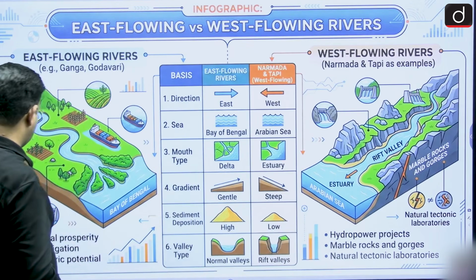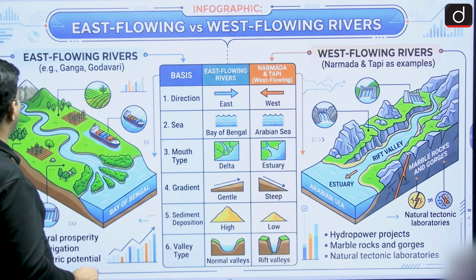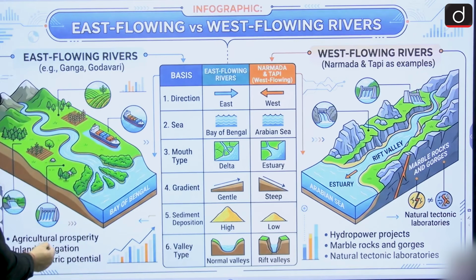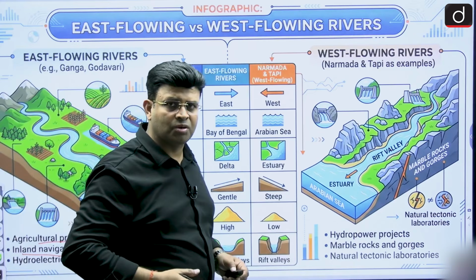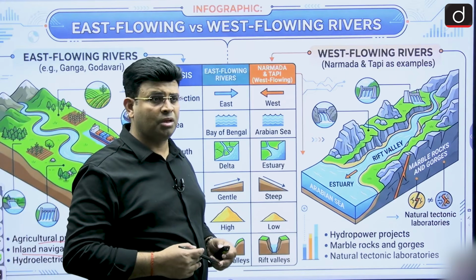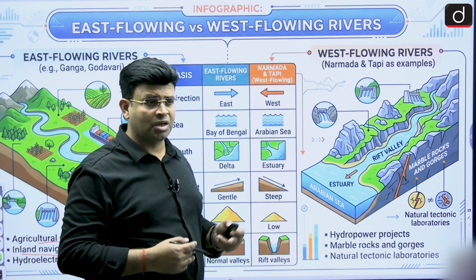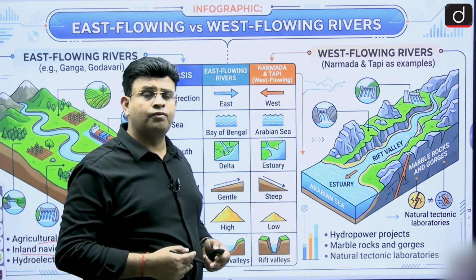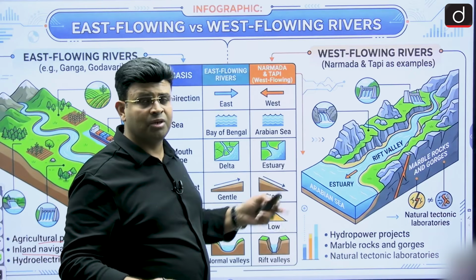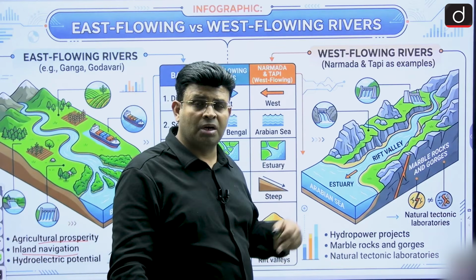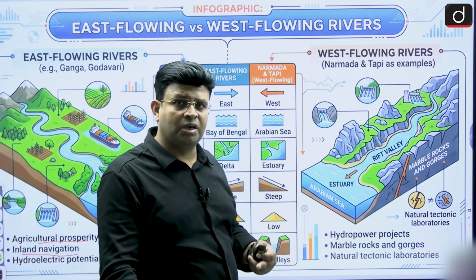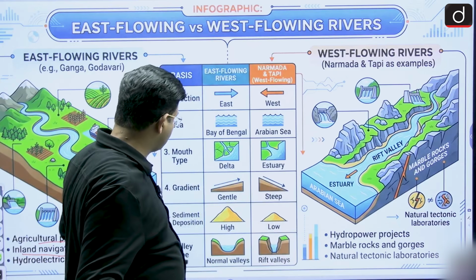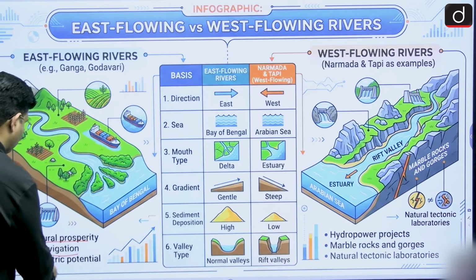If I am talking about east flowing rivers, they support agricultural productivity, like the Mahanadi Delta, Godavari Delta, Krishna Delta, Kaveri. Inland navigation also takes place in this region. There are important national waterways: National Waterway 5 in Odisha, and National Waterway 4 in the Andhra and Tamil Nadu coastal region from the Godavari-Krishna Delta till the Kaveri Delta. Inland navigation is there, and production of electricity is also there.